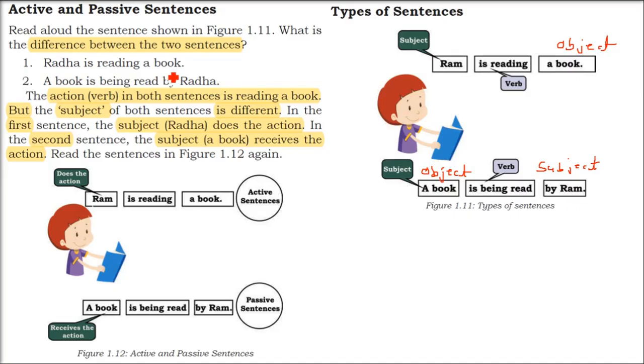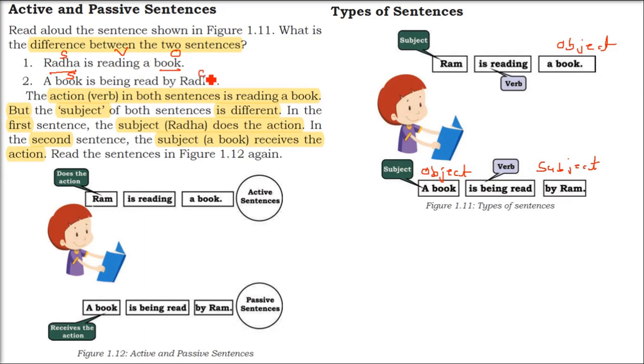Radha is reading a book. And the next one is, the first will say clearly Radha is a subject, book is object, and reading is verb. When you come here, a book is being read by Radha. So clearly, in this case, the book is subject, and being read is verb, and Radha is an object.